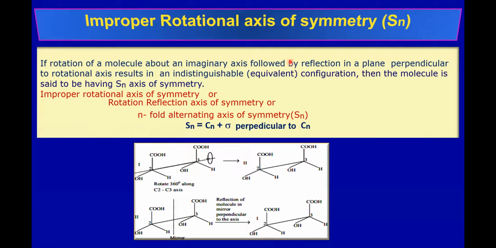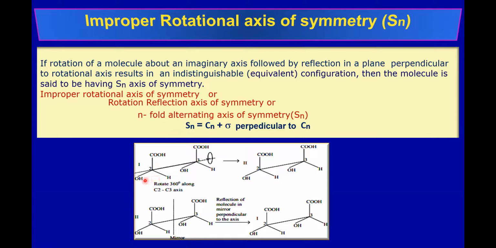Then we have another, that is Sn axis of symmetry. If you rotate the molecule about 360 by n degrees followed by reflection in a plane perpendicular to that rotational axis, and it results in an indistinguishable structure, then you can say the molecule is having Sn axis of symmetry. Simply, Sn is equal to Cn and sigma perpendicular to that Cn.